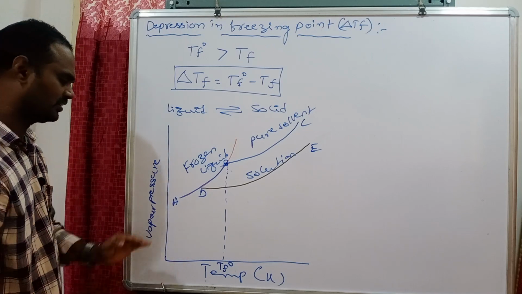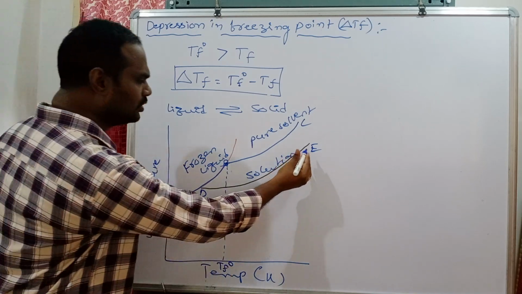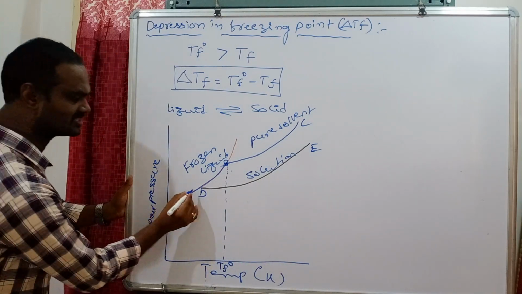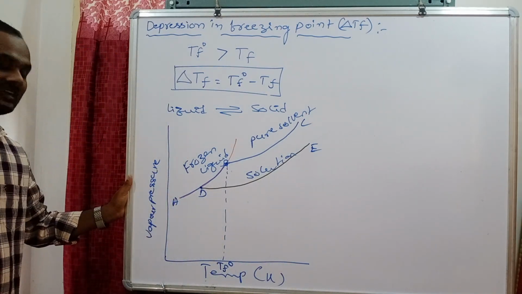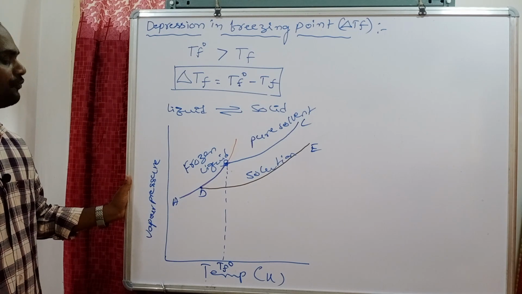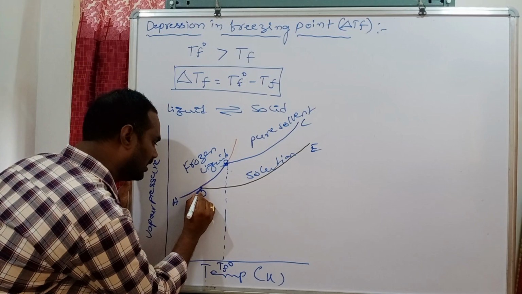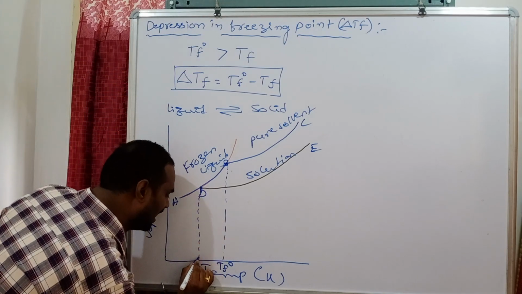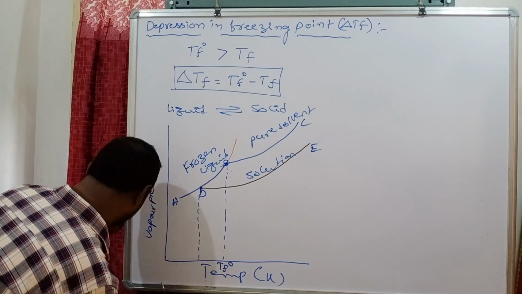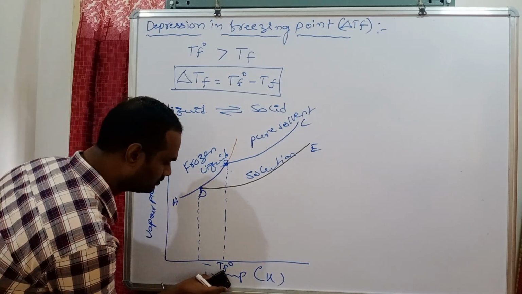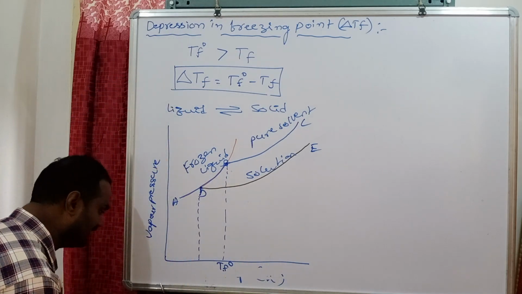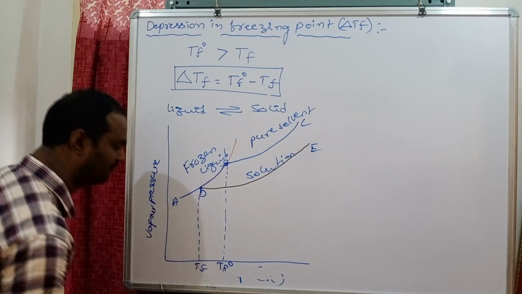Now carefully come to the next point. Here, for the solution, with decreasing temperature, vapor pressure decreases. It starts freezing at point D. So point D we consider as the freezing temperature of the solution, which we denote with TF.